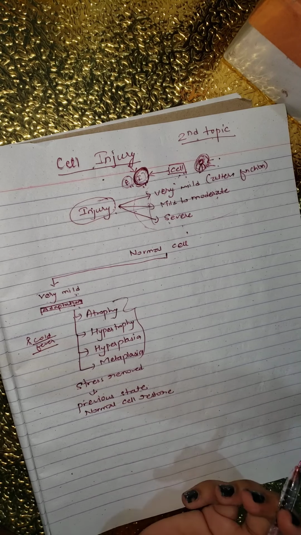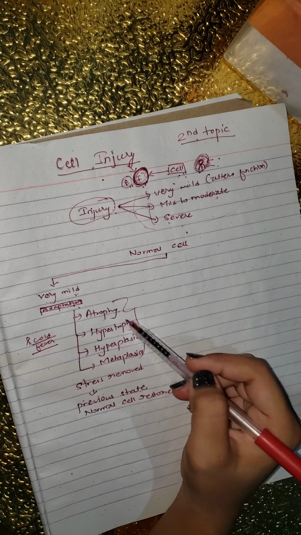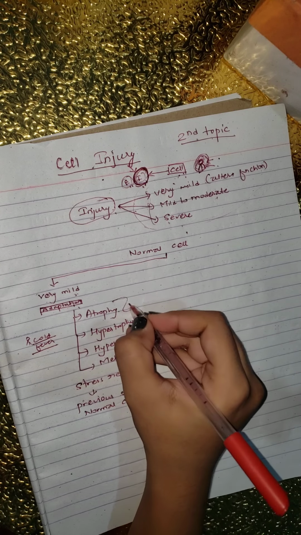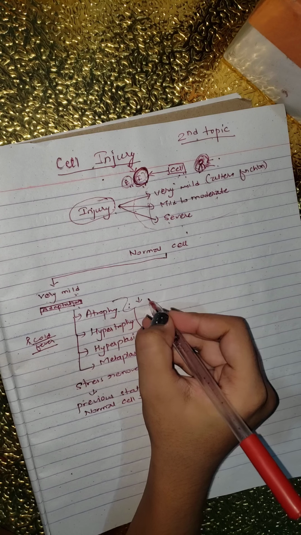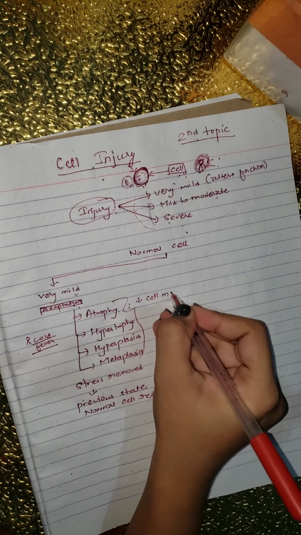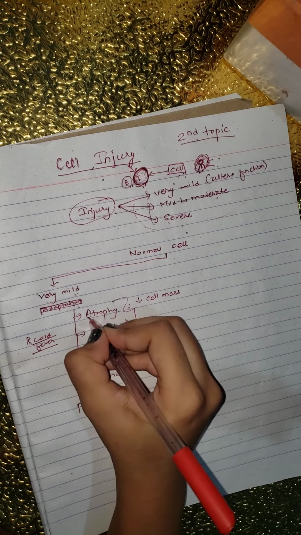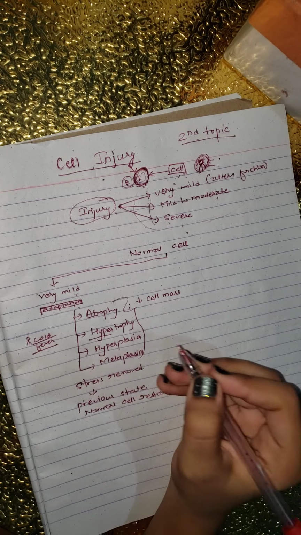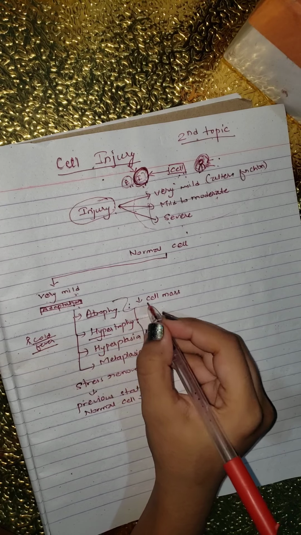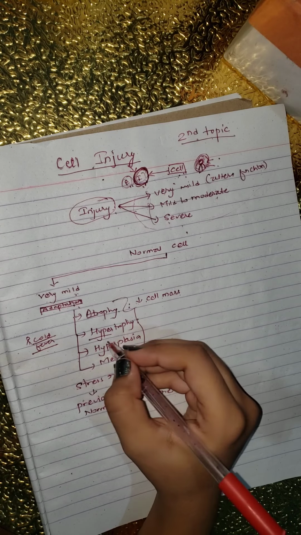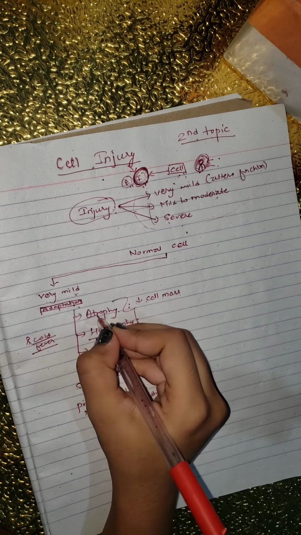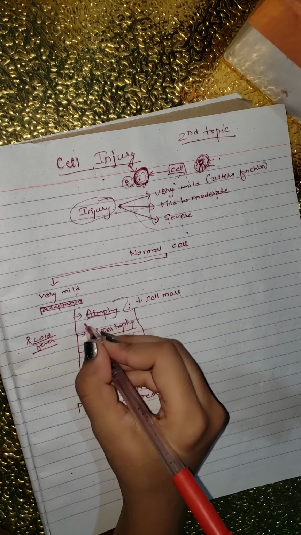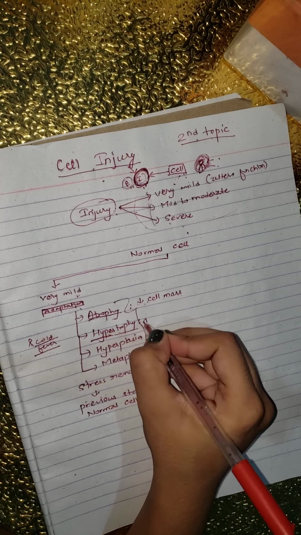If you ask me what atrophy, hypertrophy, hyperplasia and metaplasia are, I'm going to tell you. Atrophy is a decrease in cell mass. Atrophy always means decrease, and hyper always means increase.